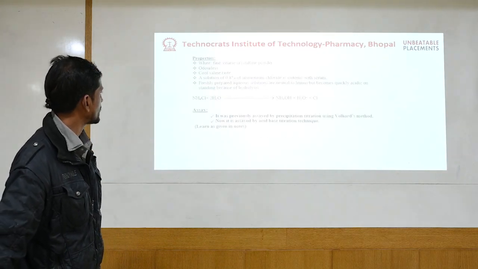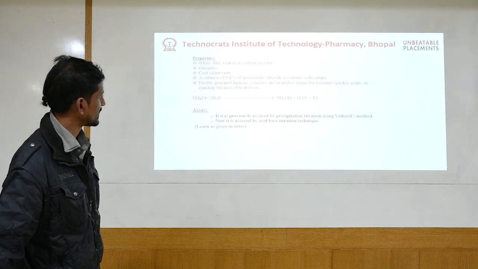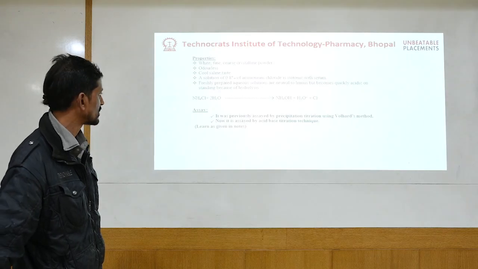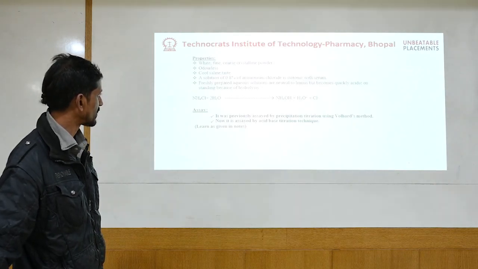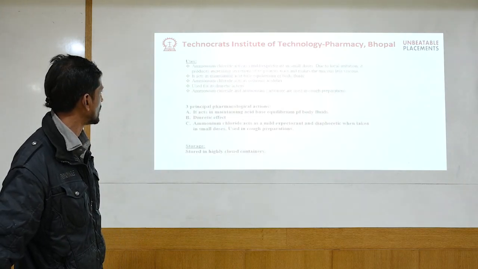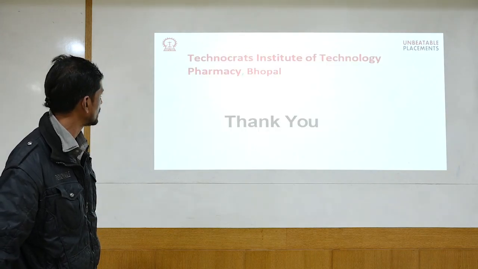Basically these are the properties, and again the assay: it can be assayed by precipitation titration, gravimetric titration or molar method. It is quite tough and time consuming, so it should be done with priority. The simple one is the acid base titration, which can be done in 1 or 2 hours. Here there are the uses, and they should be stored in tightly closed containers.